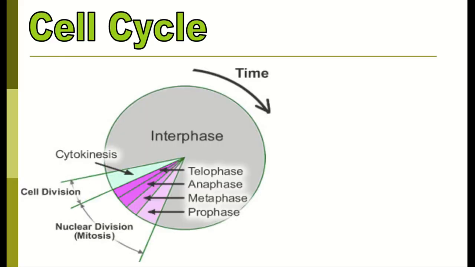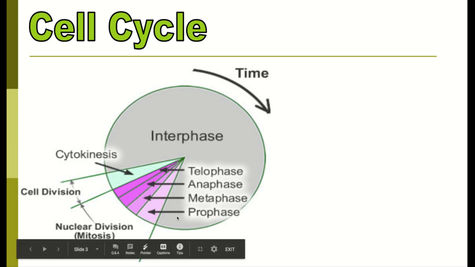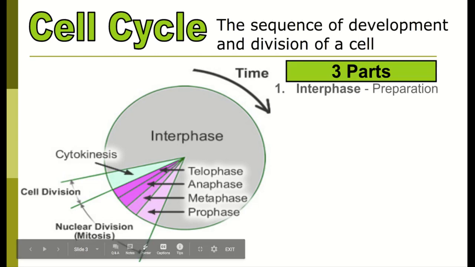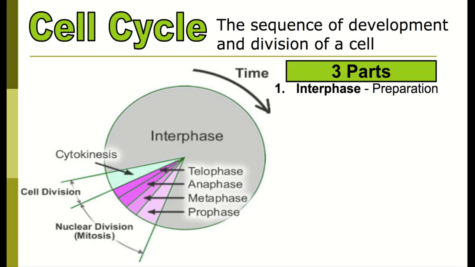So taking a look at our pie graph of our cell cycle, we can see interphase is the part of the cycle that it is in the longest. So this takes over 75% of our cell cycle. This is going to be our preparation phase. I'm going to talk about this on the next slide, but we have G1, S, and G2, where the cell is preparing for division and making sure it's ready.